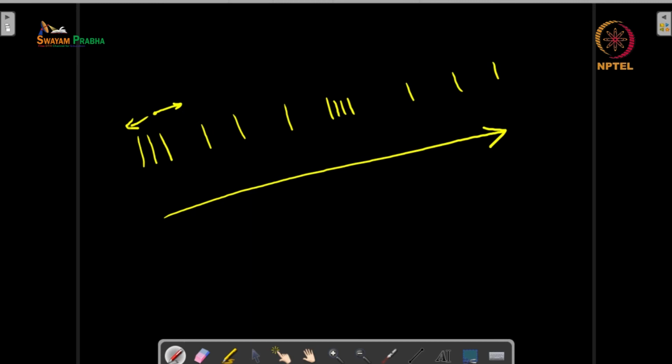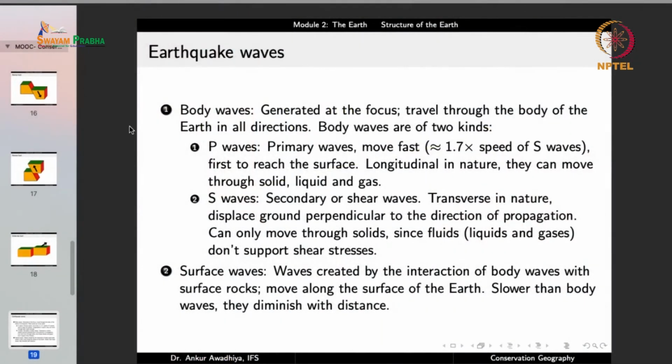So these are the primary waves. They are longitudinal in nature, and they can move through solid, liquid, and gas, just like sound. So sound can move through air, and the P waves, being longitudinal in nature, they are very much like sound waves. They can move through air, they can move through solid, liquid, or gas.